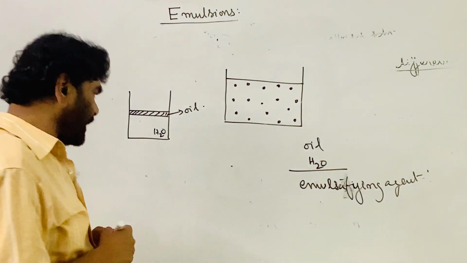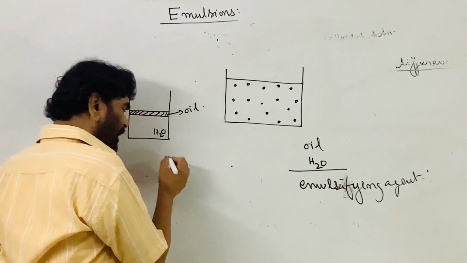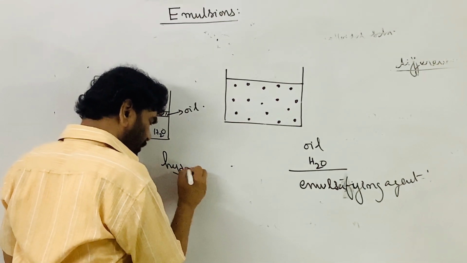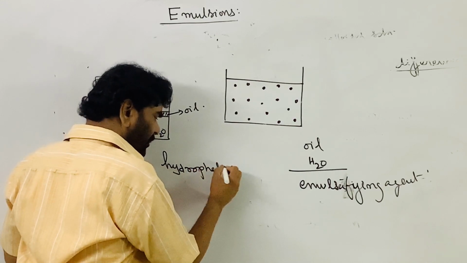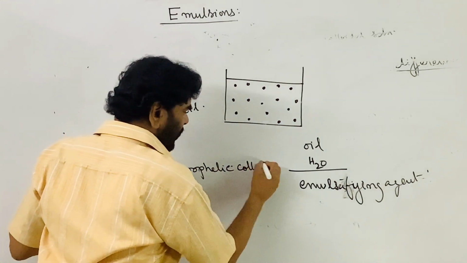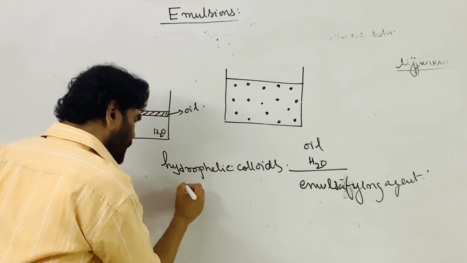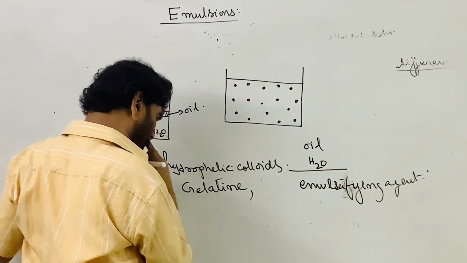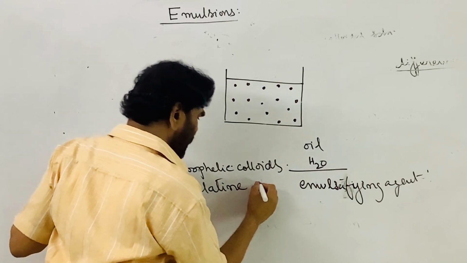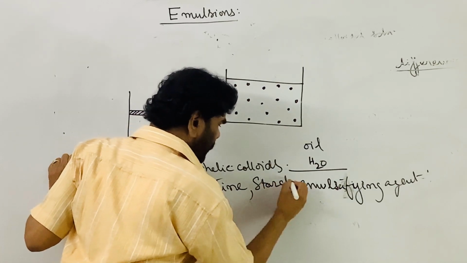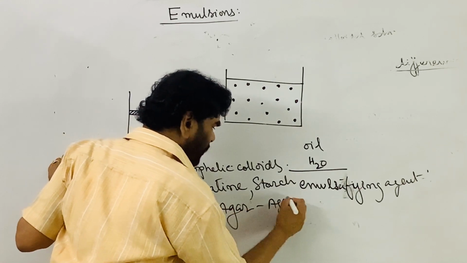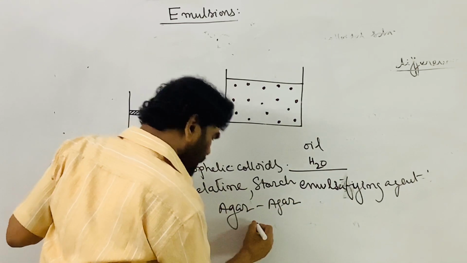What are the emulsifying agents? Normally, hydrophilic colloids, like gelatin. Gelatin is used, then starch, agar, and gums.